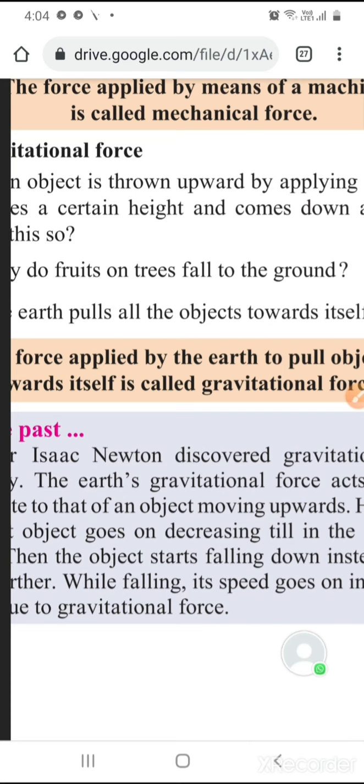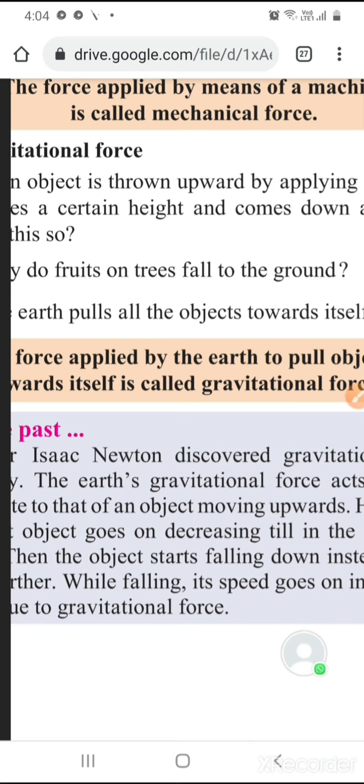It was discovered by one scientist. They have shown a photo of this scientist. His name is Sir Isaac Newton. Sir Isaac Newton discovered gravitation in the 17th century.